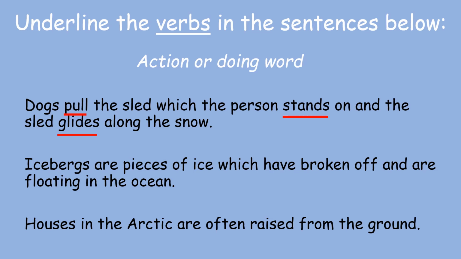Icebergs are pieces of ice which have broken off and are floating in the ocean. So for this one, we have the word broken, okay, when it breaks, and floating. Again, it's a doing word, floating in the ocean. Houses in the Arctic are often raised from the ground. So for this sentence, we only have one verb. It's the word raised. So they are above the ground. They are pushed above the ground or built above the ground. So raised.